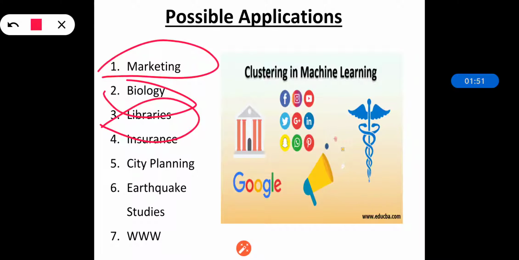The third one is library. In a library we have a number of racks, and when they are already arranged, that means they have various clusters. Like in our library we have department wise books, so that department wise book set is also one cluster. When we are ordering the books, we will order according to the cluster, according to the particular objects which are common. Computer and IT will have one cluster, mechanical will have one cluster, civil will have one cluster. So according to that it is used in library.